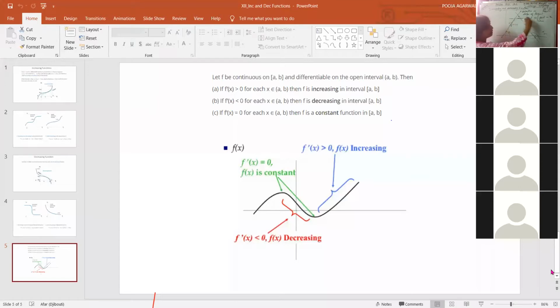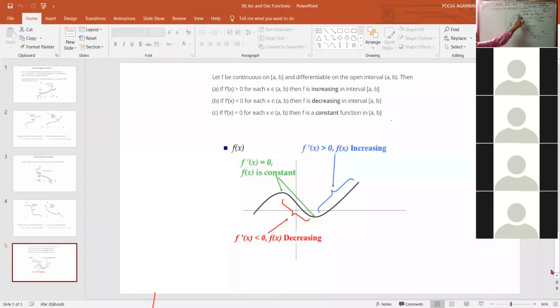So here we see that the tangent is parallel to x-axis, and at point B also the tangent is parallel to x-axis. At all such points, since the tangent is parallel to x-axis, the derivative at this point will be equal to 0, right? And we can say that the function is constant at this point, because we know that the derivative of a constant function is 0.